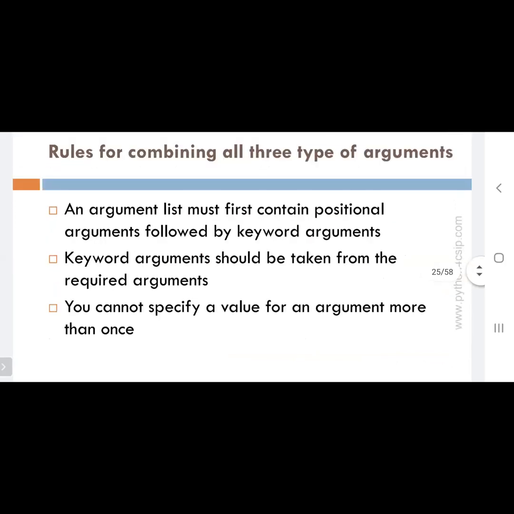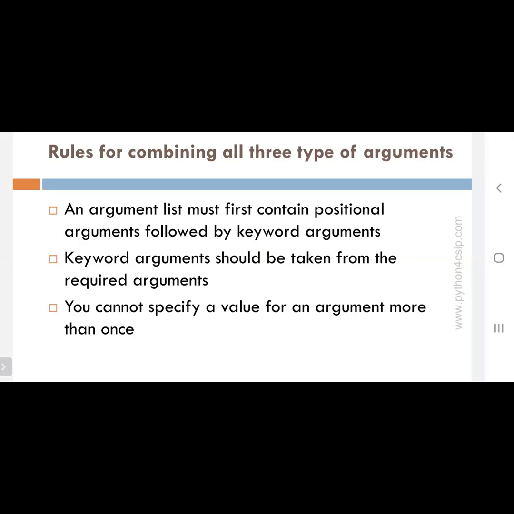And then the rules for all three arguments. An argument list must first contain positional arguments. I always say that positional arguments should be at the first position in the parameter list, and also in the argument list. Positional arguments should be first, in the argument list as well as the parameter list. And keyword arguments should be at last.